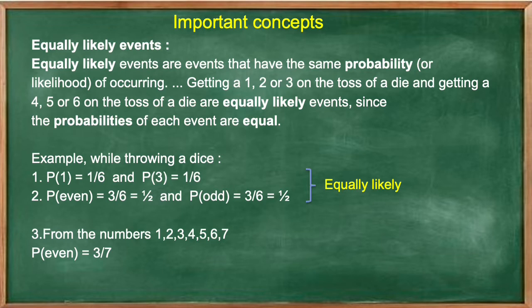Now if we have to calculate the probability of odd numbers, then how many odd numbers are there? 1, 3, 5 and 7. So total 4 odd numbers are there. So the probability of odd numbers is equal to 4 divided by 7. Here in this example you can see that both the events have different probability. So they are not equally likely events.